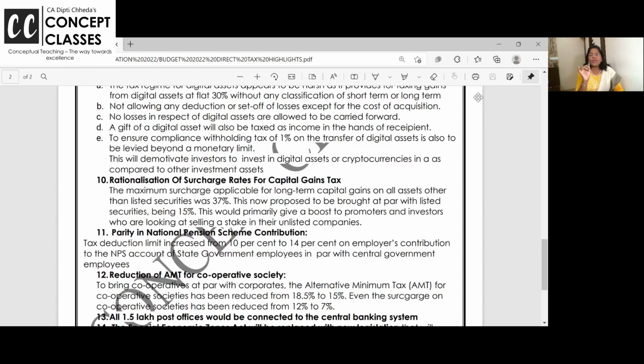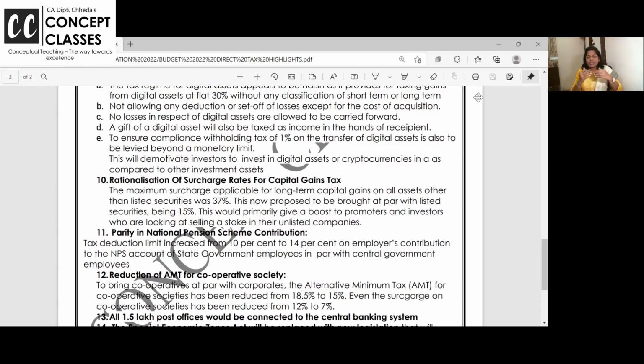And TDS is also added. TDS 1%, 2% is there on the transaction. But by way of TDS, my PAN card, your PAN card, so the whole transaction comes in the eyes of law. Yes or no? I sold you a property for 60 lakhs, 1% TDS we have to pay to the government. Got it? So now to ensure compliance, 1% on transfer of the VDA is also to be levied beyond the monetary limit. That clarification will come up.